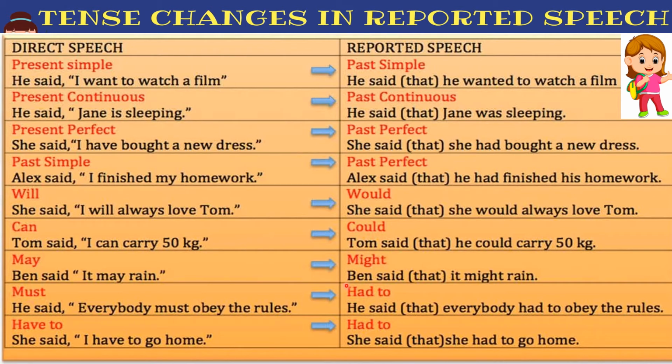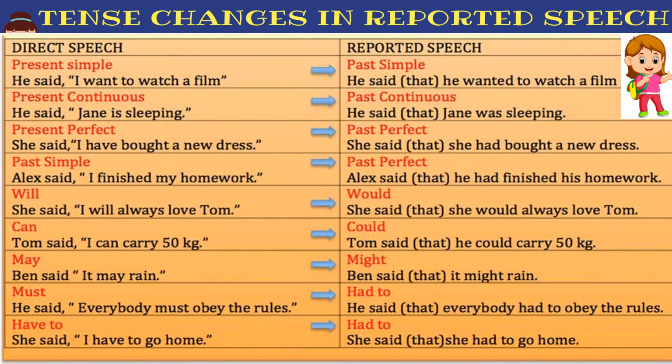Must will be converted into had to. He said, "Everybody must obey the rules." He said that everybody had to obey the rules. Have to will be converted into had to. She said, "I have to go home." She said that she had to go home.